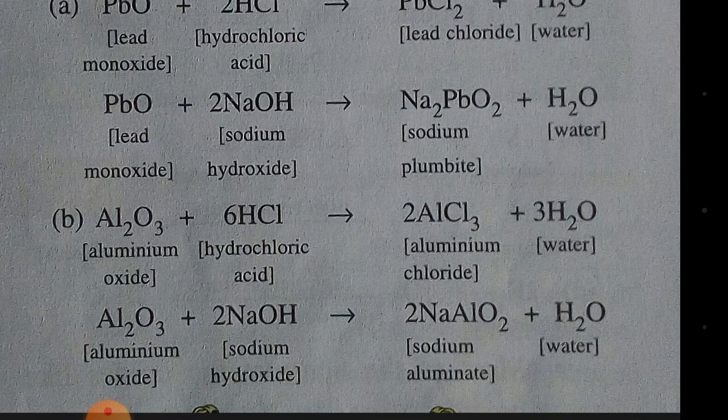So can you give three examples for amphoteric oxides? Yes, they are zinc oxide, lead oxide, and aluminium oxide. They can react with acid as well as with base to produce salt and water. That's why they are also called amphoteric oxides.